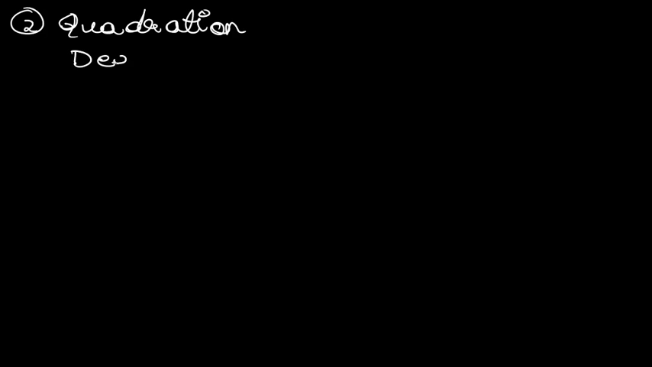The second sort that you can have is basically quadratic equation. So we are going to deal with quadratic equation. What is a quadratic equation? A quadratic equation is one which is having the degree equals to 2. Suppose for example you are having equation x square plus 2x plus 1 is equals to 0. What is this? This is a quadratic equation.